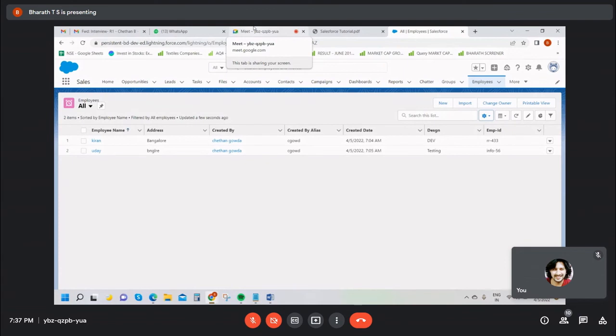Now see guys, these records will be stored on the cloud. All these records will not be stored in your system, because it's highly secured. All the records will be stored on our secured cloud. And Salesforce does not need any installations, guys. It's not any download. Just create a profile, means Salesforce applications, then log in and use the Salesforce platform.